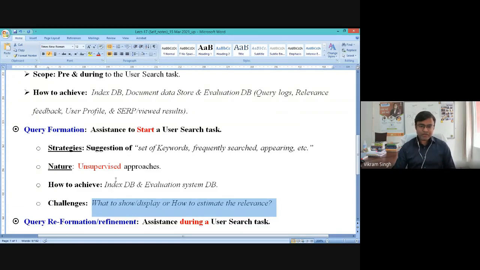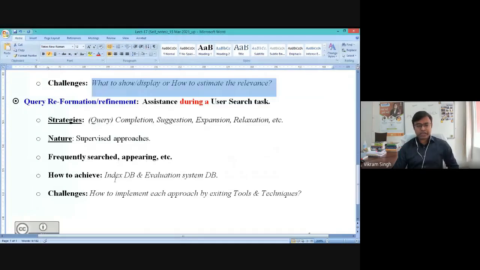So from here, if you go to the next use case, which is query reformulation or refinement strategy, this use case is focused on providing assistance to the user during his search task, right? Because we are assuming that maybe after getting the first set of results also, the user will not be able to identify the next possible terms to conduct his search, right?